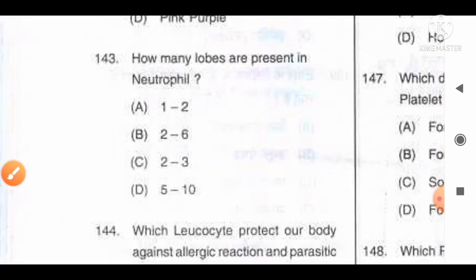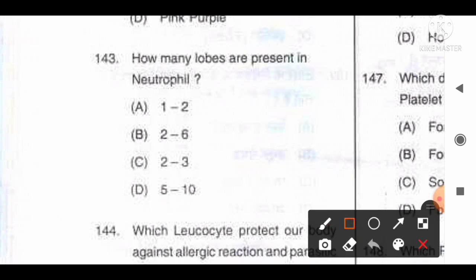How many lobes are present in neutrophils? And the options are: A. 1 to 2, B. 2 to 6, C. 2 to 3, D. 5 to 10. One of the easiest questions but mostly confusing, and the correct answer for this question, you can remember, is option B. 2 to 6 lobes are present generally in the neutrophils. So option B is the correct answer for this question, not option C.